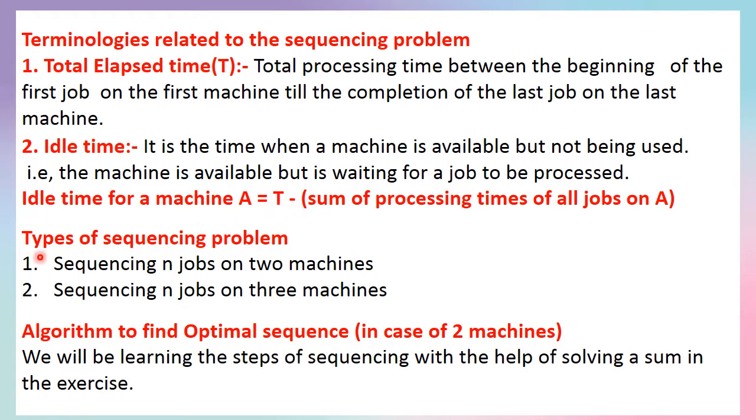Now, types of sequencing problem. Sequencing n jobs on 2 machines and sequencing n jobs on 3 machines. We are considering these two types. Now, algorithm or the steps followed to find the optimal sequence in case of 2 machines. We will be learning the steps for sequencing with the help of solving a sum in this exercise.